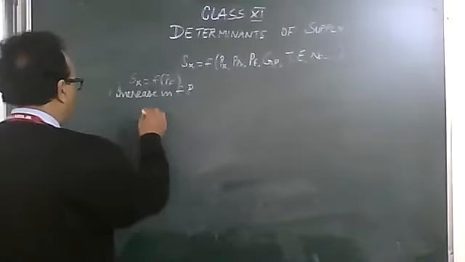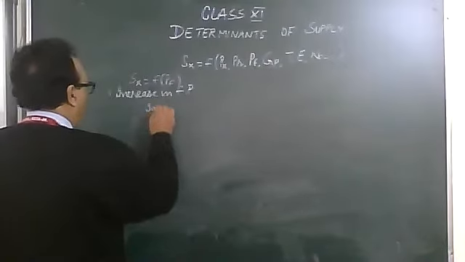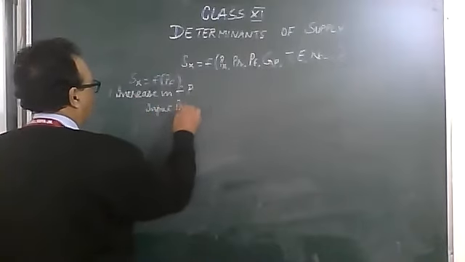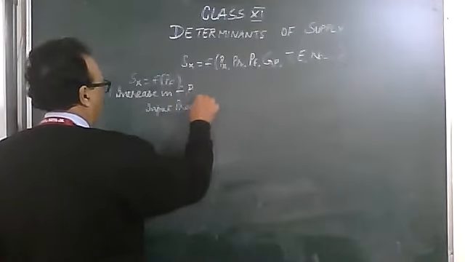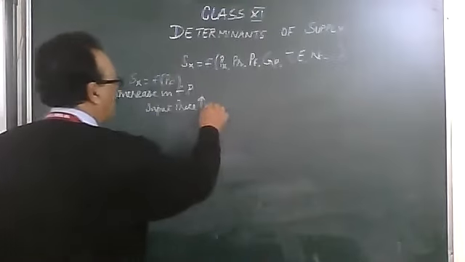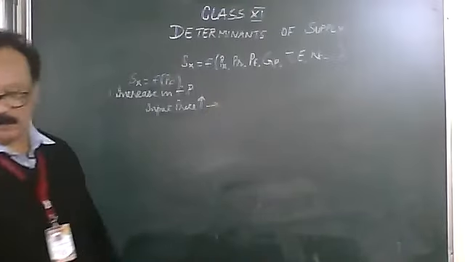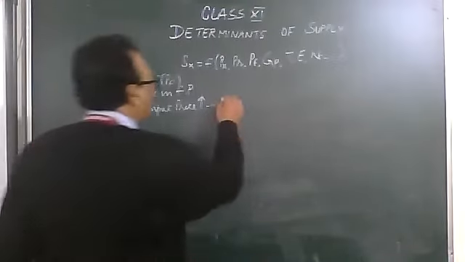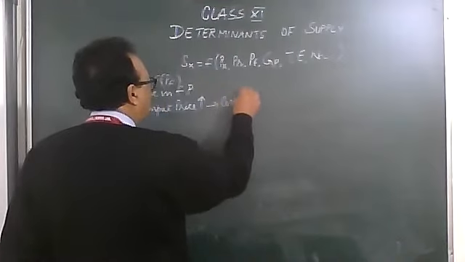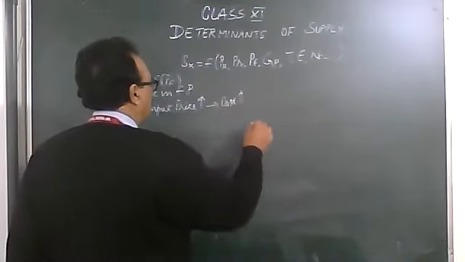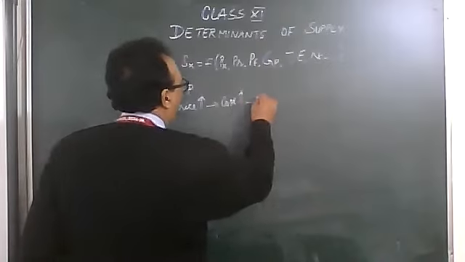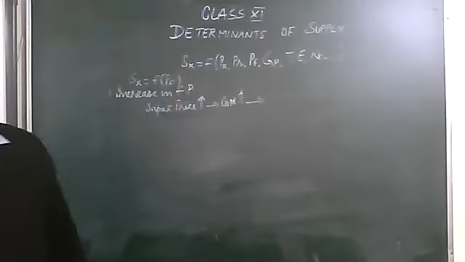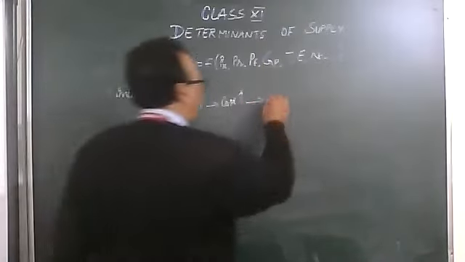So it goes like this. Input price increases. What happens to the cost of production? The cost of production also increases. So then, if the cost of production increases, what will be your profit?